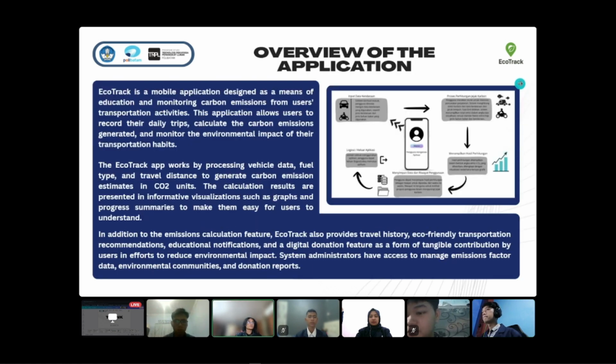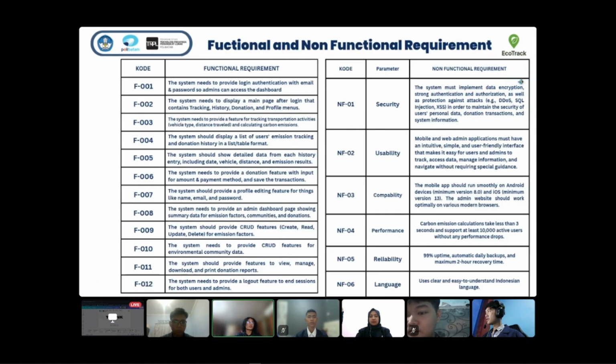Okay, here we have the overview of the application. EcoTrack is a mobile application designed as a means of education and monitoring carbon emissions from user transportation activities. The EcoTrack app works by processing vehicle data, fuel type, and travel distance to generate carbon emission estimates in CO2 units. In addition to the emissions calculation feature, EcoTrack also provides travel history, eco-friendly transportation recommendations, educational notifications, and a digital notification feature. Next, we have functional and non-functional requirements.